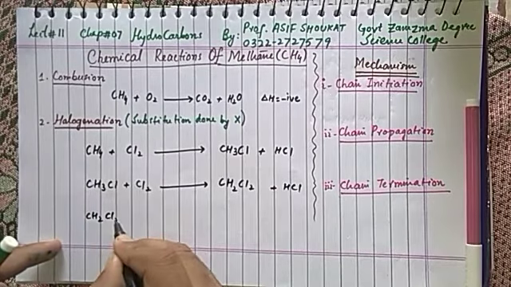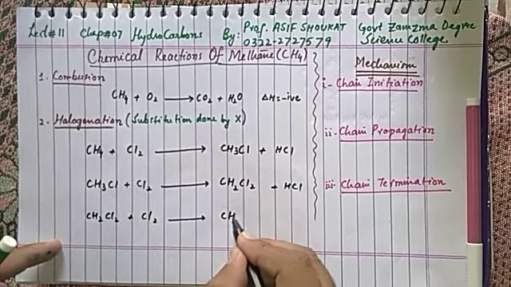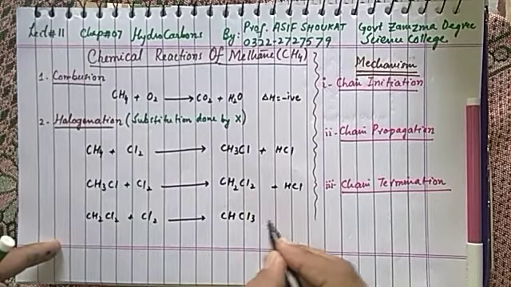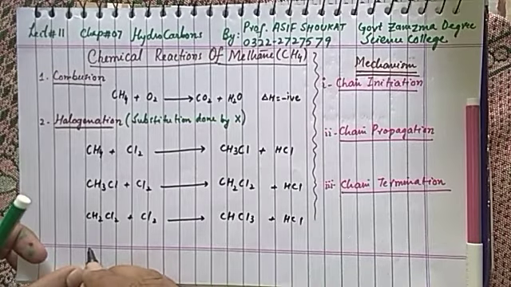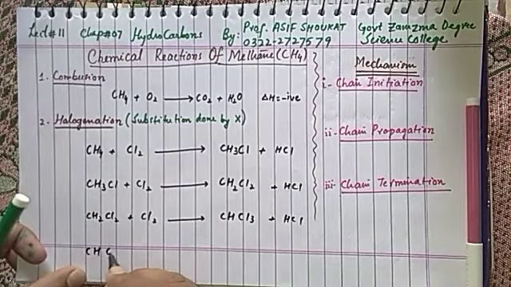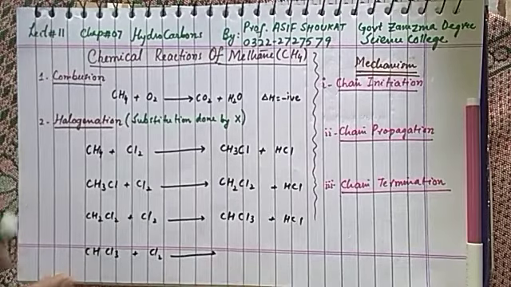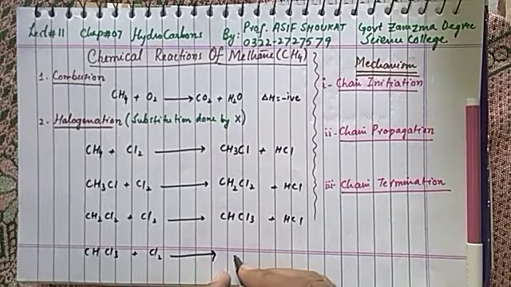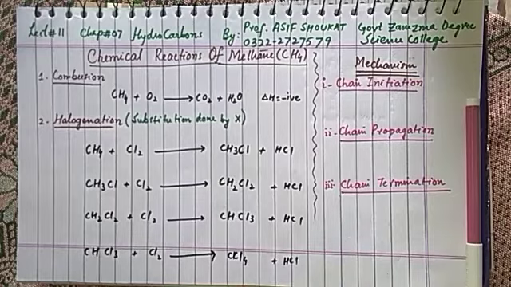CH2Cl2 further reacts to give CHCl3. CHCl3 further reacts and makes CCl4 along with HCl.